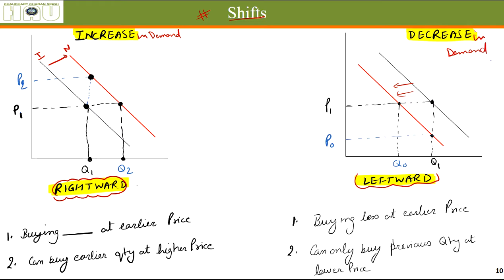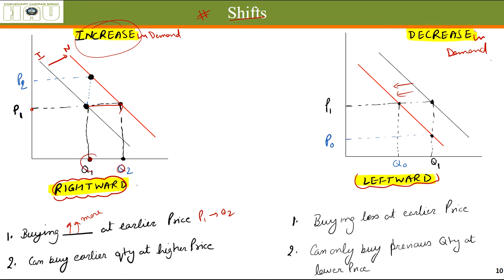We can say the demand has increased when people are buying more and more at the same price. See, at P1 earlier people were demanding Q1. When the demand has increased, now they are demanding Q2. So we can say the demand has increased.